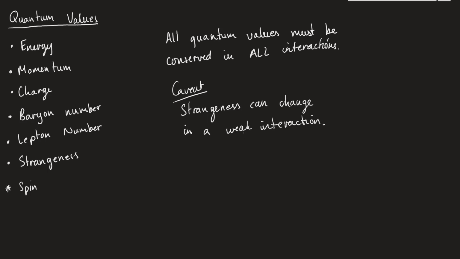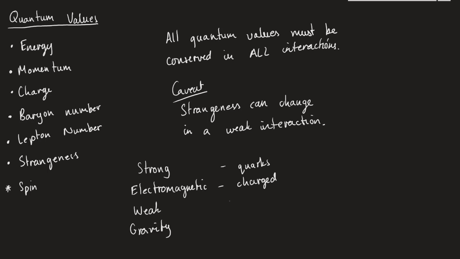So how do we decide what interaction it is? Well, if you remember the fundamental forces, we had a list of them in order of strength. So if you remember, it was the strong force first, then it was the electromagnetic, then we had the weak nuclear, then we had gravity. Okay, and the key of this is just knowing what they act on. So this was acting on quarks. This acts on charged particles. This acts on everything. And this acts on mass.